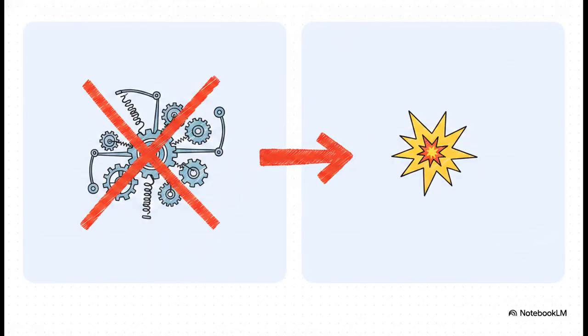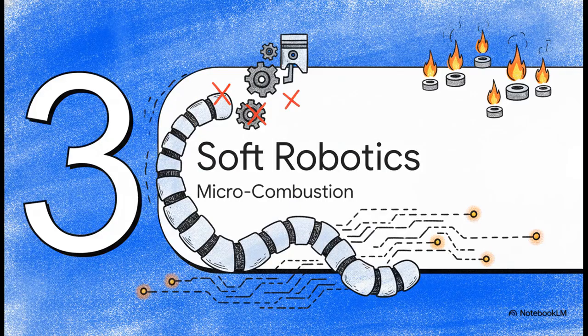Traditionally, we've tried to solve this whole thing using piezoelectric mechanical pins. The problem? They require dozens of intricate, super fragile moving parts per cell. That makes a full-page display incredibly expensive and really prone to breaking. But to solve this without those brittle mechanical pins, researchers at Cornell University recently developed an absolute leap in hardware. Which brings us to Section 3, soft robotics and microcombustion.